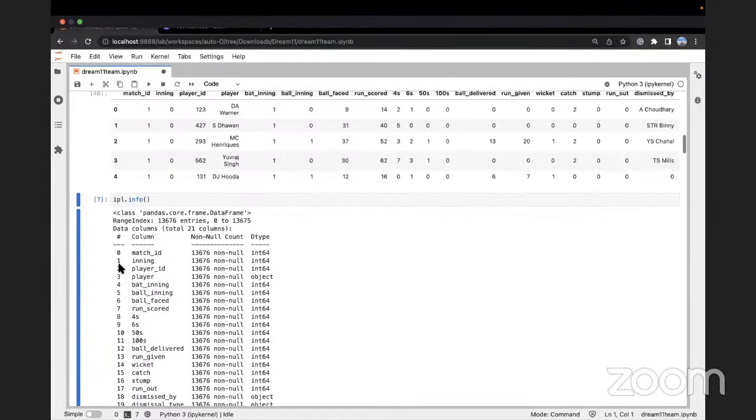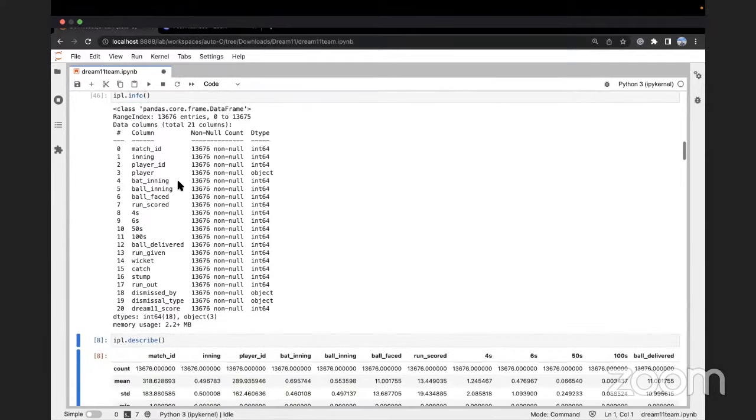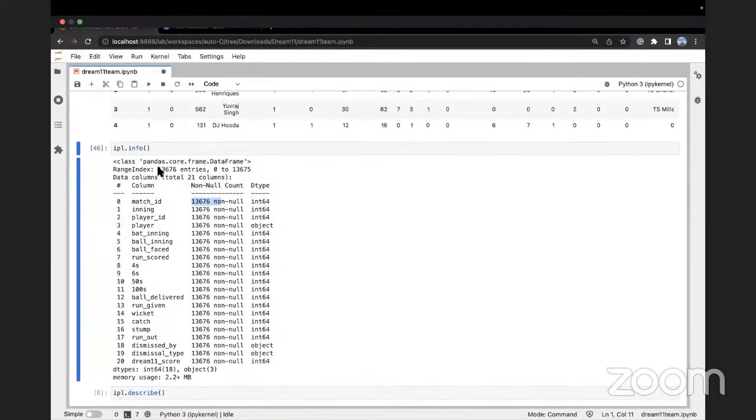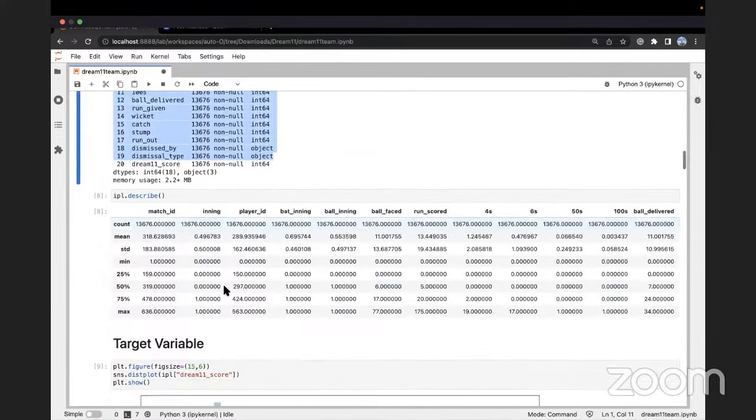Okay. Now I check the information of the data. I see that the total shape of my data, you can see there are 13,676 rows. This is basically the number of players multiplied by the number of games played by each player. So 13,676 total records. The total is 21 columns, out of which Dream 11 is the score that we try to predict. Rest of the things are input to us.